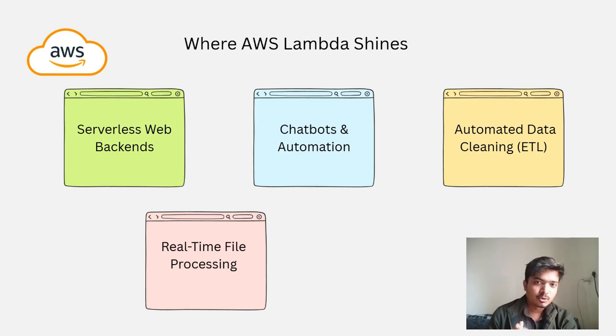Then there is real-time file processing. Let's take the example of image processing. If a user uploads a 4K image, then it will create three versions. First is a thumbnail, second is a compressed version, and third is a cropped version, like a square box or 3 by 4, for every image. So that can be real-time file processing, which can be done using our Lambda.